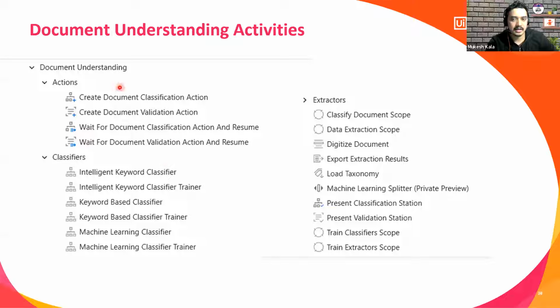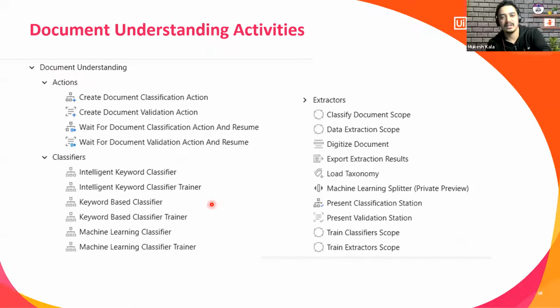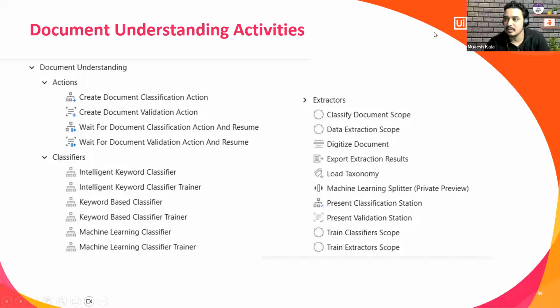For actions, I have this, and these are the activities which are available for extractors, right? So you have extractors, you have classifiers, and you have the actions. All of that clubbed together is what is called document understanding. And all of this is part of my document understanding process. Now you can create a new one, or you can use this as a built-in framework. Okay. So let me go back.